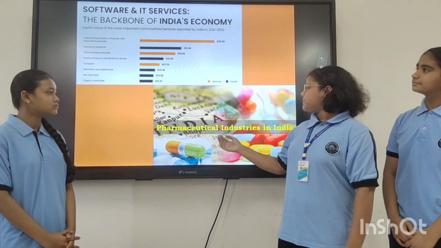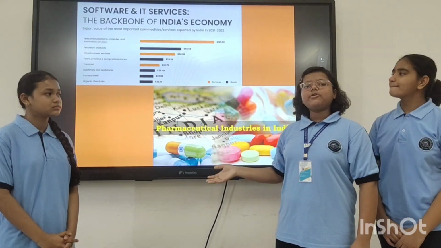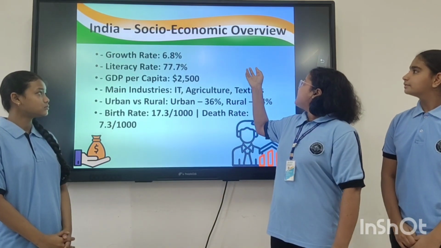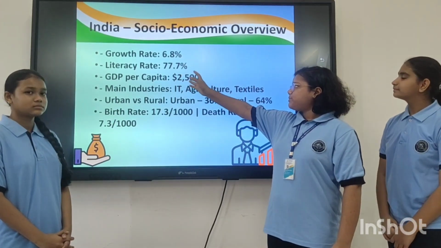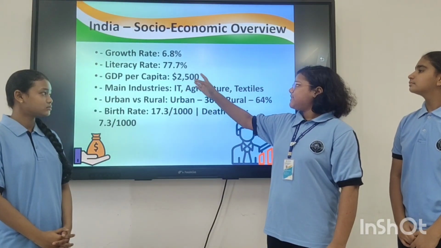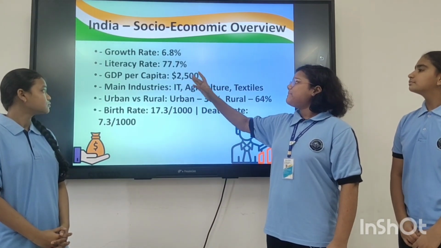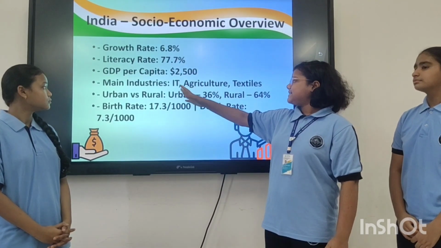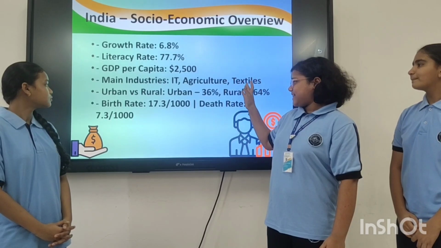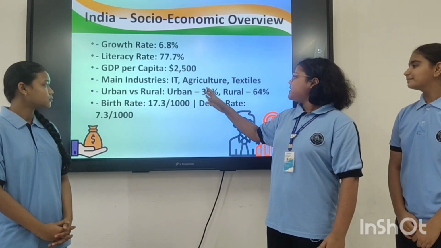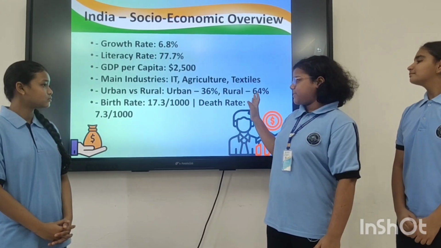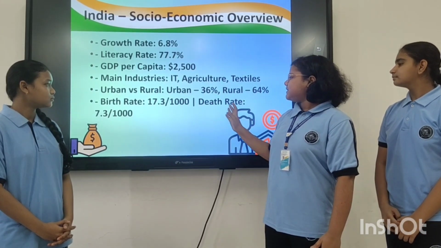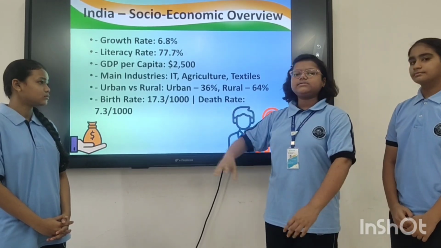IT services and pharmaceutical industries are the backbone of India. The Indian socio-economic overview. Growth rate is 6.8%, literacy rate is 77.7%, GDP per capita is $2,500, main industries: IT, agriculture, textiles. Urban versus rural: urban is 36%, rural is 64%. Birth rate 17.3 per 1000 and death rate is 7.3 per 1000. Thank you.